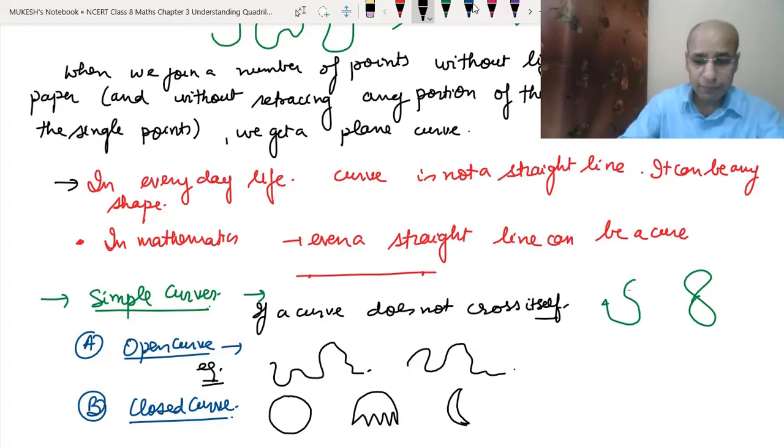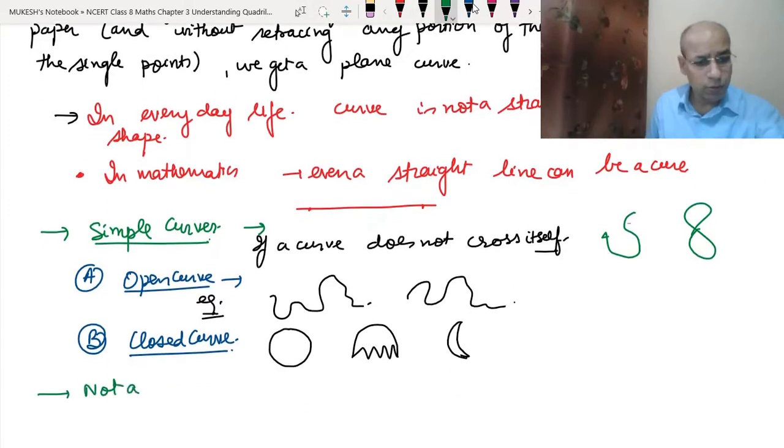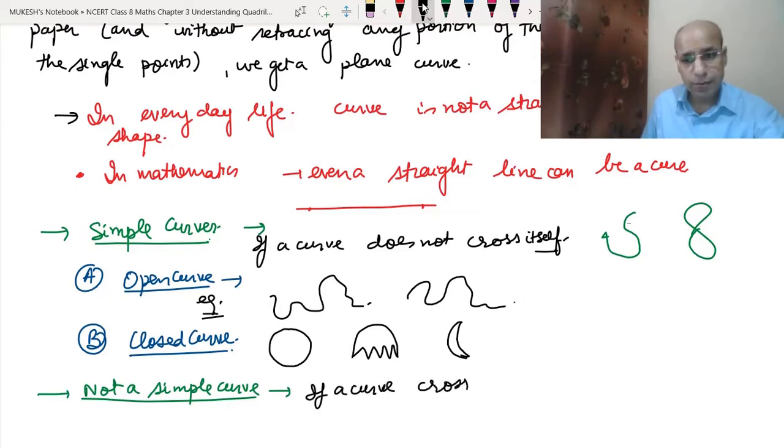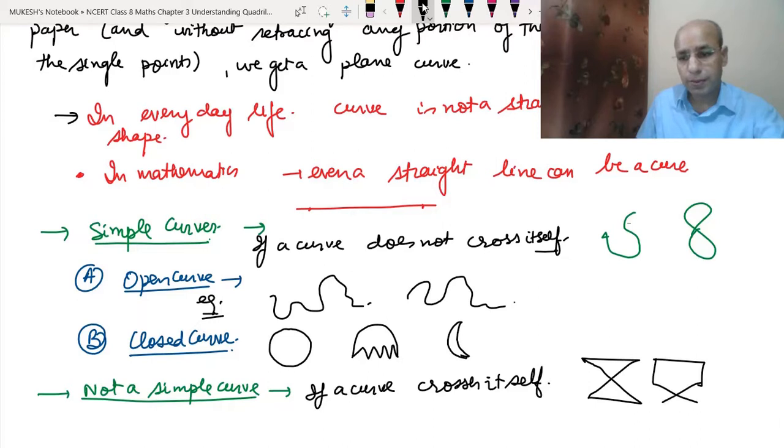Okay, and then the curves which are not simple. Not a simple curve means when it is crossing itself. Okay, so we can write that if a curve crosses itself, then it becomes not a simple curve. Like this is the example that we have drawn, which is not a simple curve. So we can write this way, like this is not a simple curve. Okay, so these are the examples of curves that are not simple.